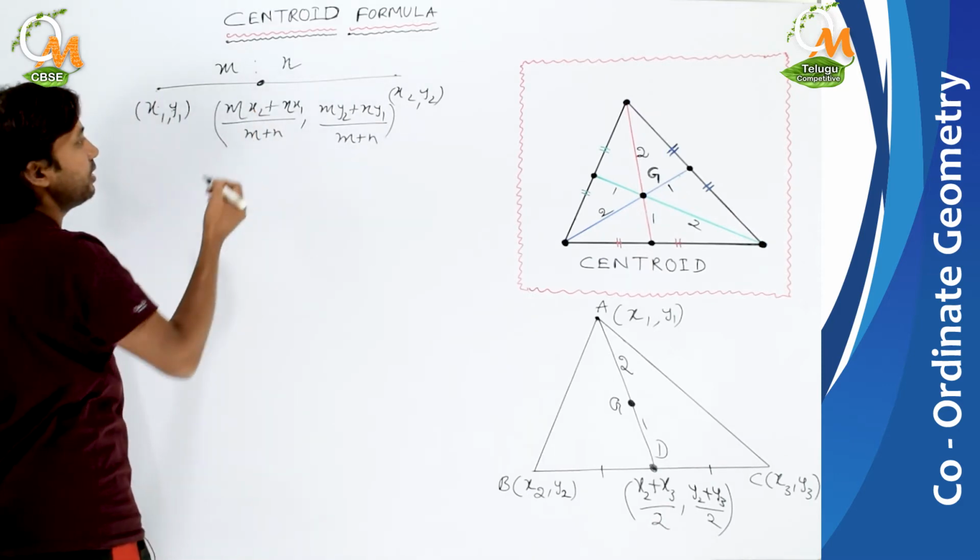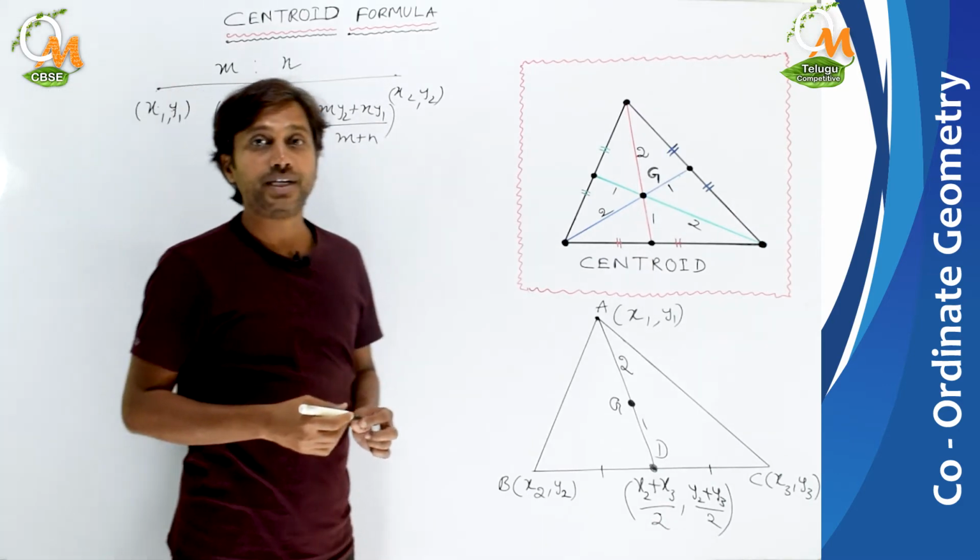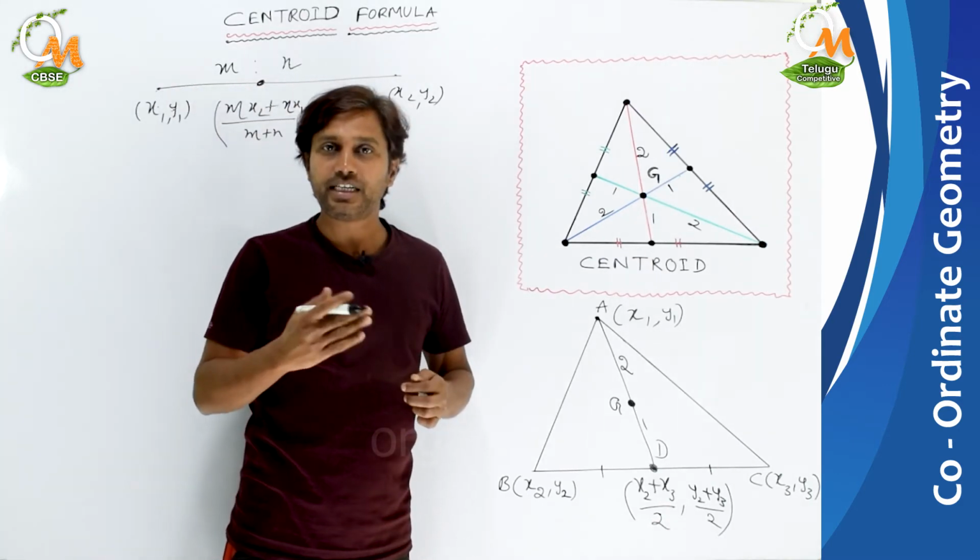So this is called the section formula, which does internal division.